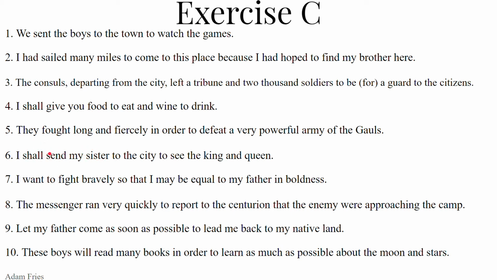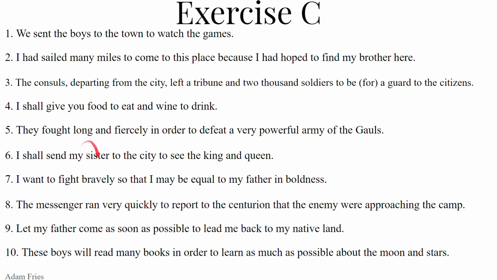Future tense, so we are in primary sequence of mitto, mittere, misi, missus. So we want mittam, mittam. It's a third conjugation. Don't use bo, bis, bit. Meam sororem, meam sororem. The accusative of mea soror, mea soror. So sororem meam, mittam sororem meam.